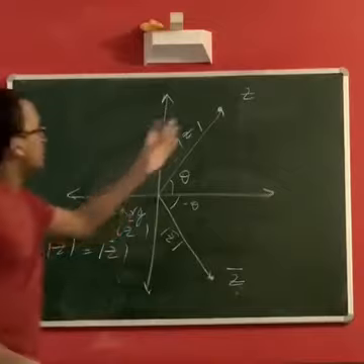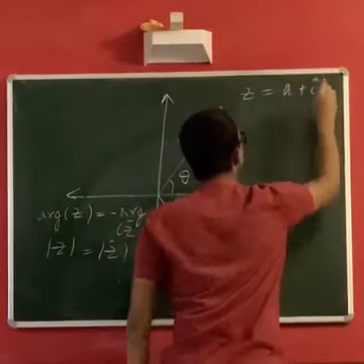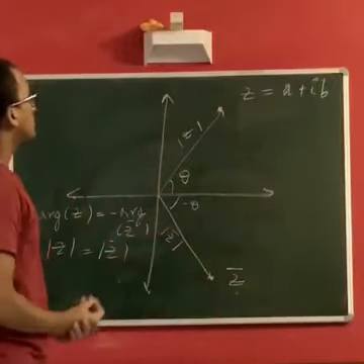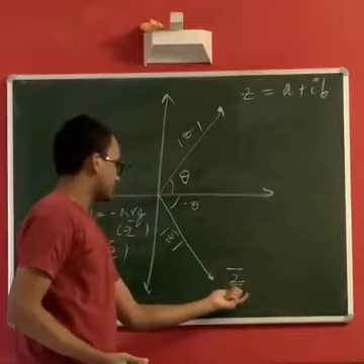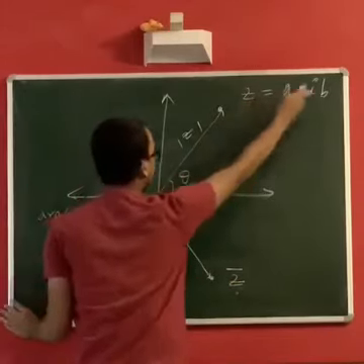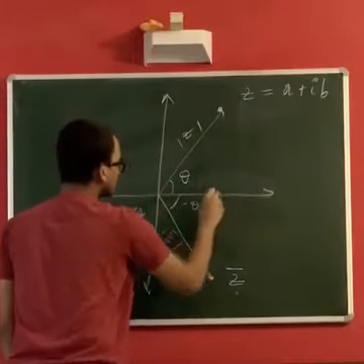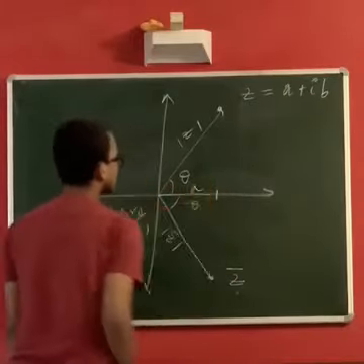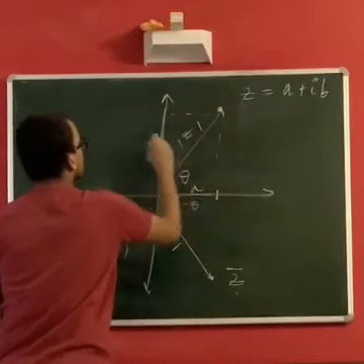Okay, but if you write z as a plus ib, in the form that we are using to define the complex number, then what will z bar look like? So if z is a plus ib, what does that mean? Let's go with that first. It means that this distance is a and this distance is b.